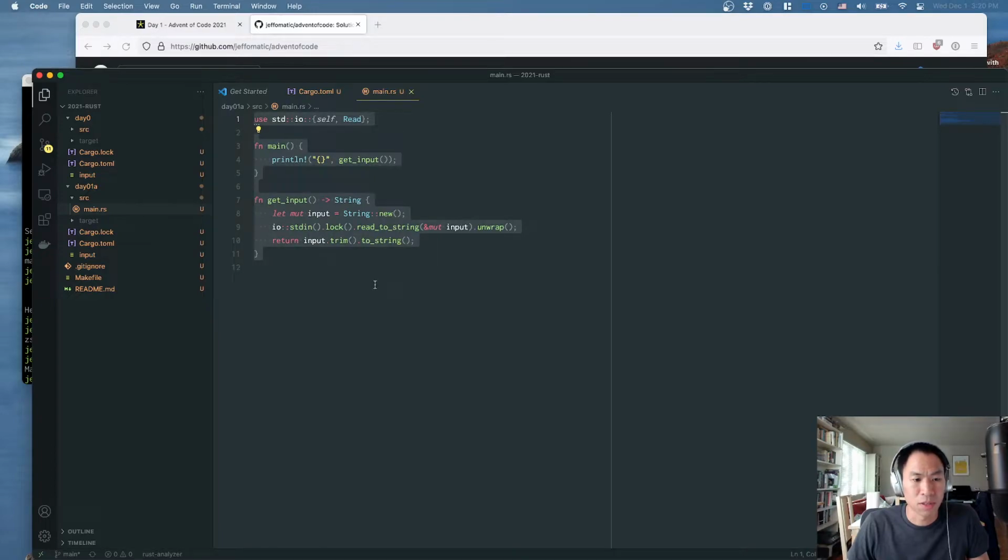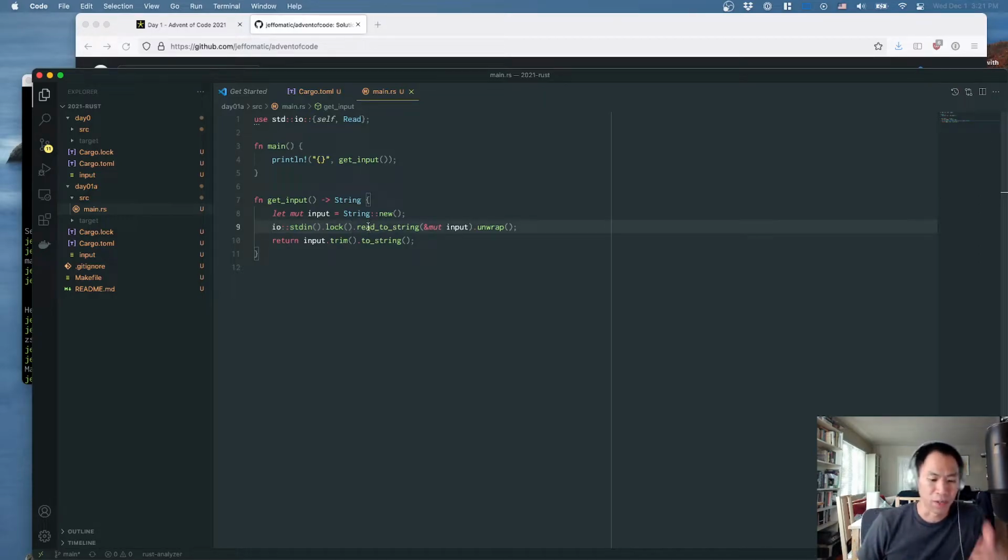You can actually see that this program is calling this get input function. And all this is really doing is grabbing standard input, locking it, because Rust assumes that you're running a multi-threaded program. So for any kind of file stream or input stream, it's going to want to make sure that your current thread has exclusive access to it before you can get anything out of it. So it's going to want you to lock it because reading out of a stream is actually mutating that stream, right? You're mutating some kind of pointer, or you're discarding bytes that have already been buffered.